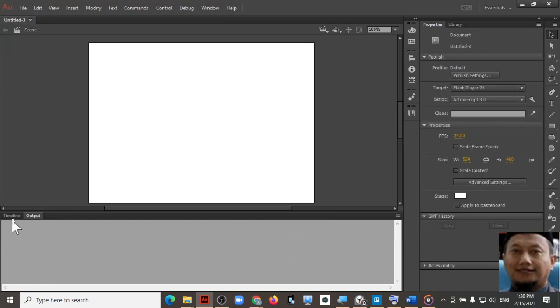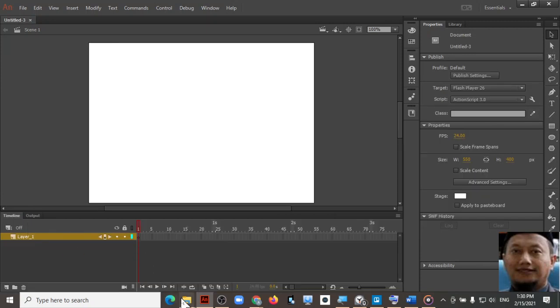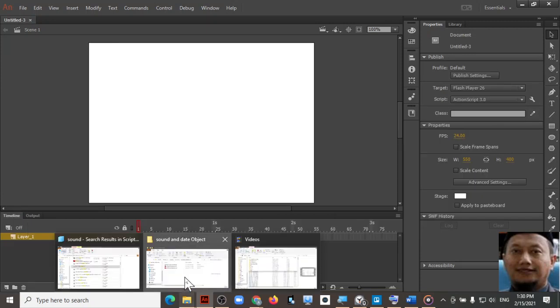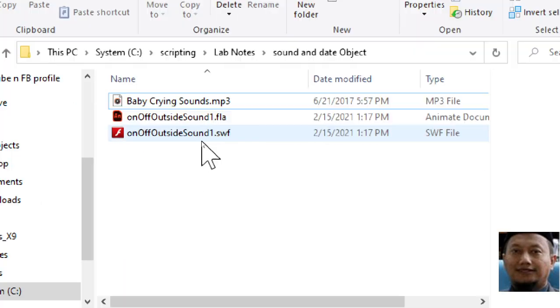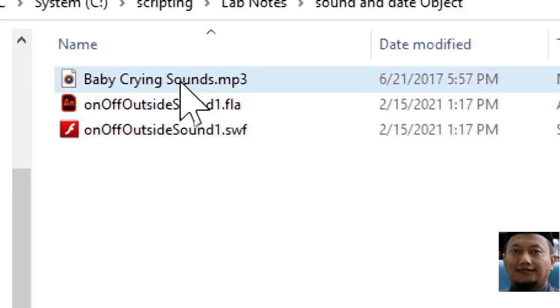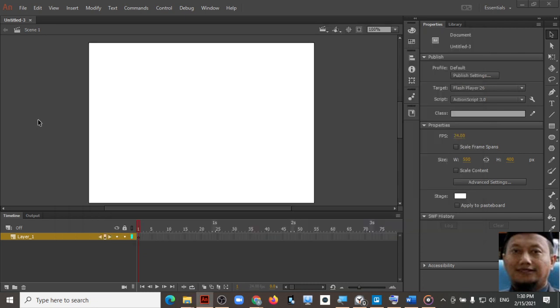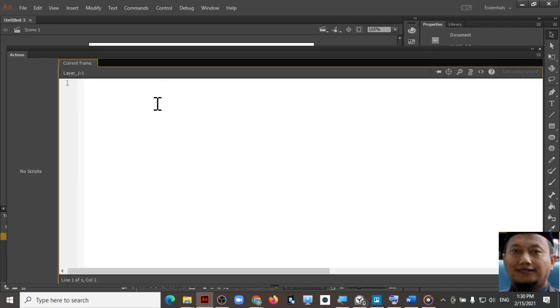Firstly, you have to make sure that you have a sound. I have an MP3 sound, fine. Then press F9 to open the action panel.